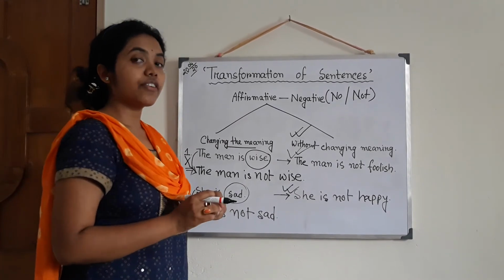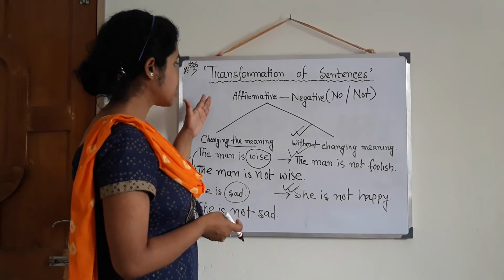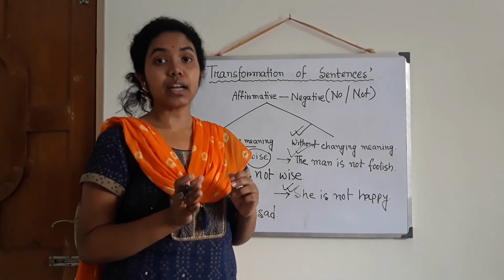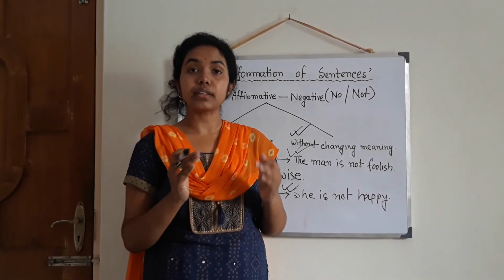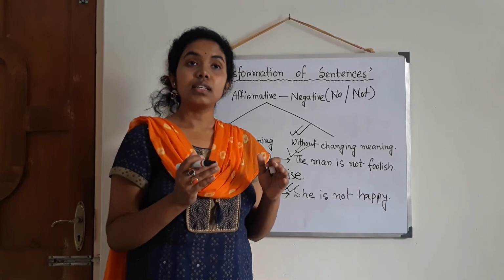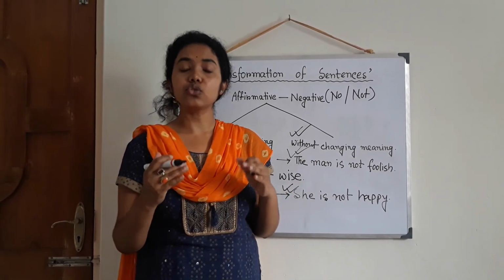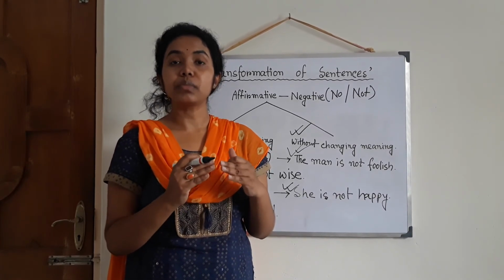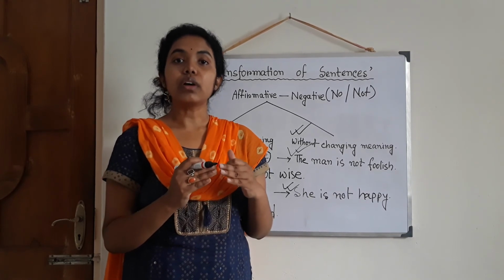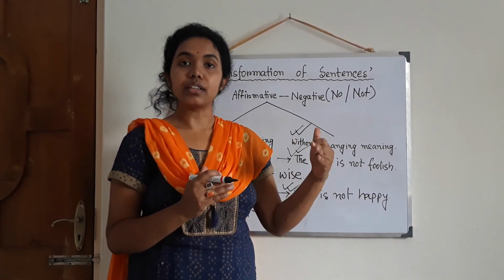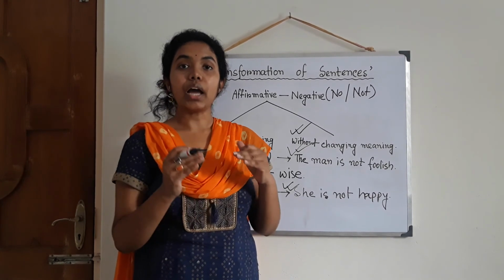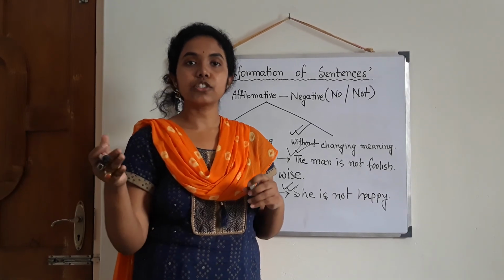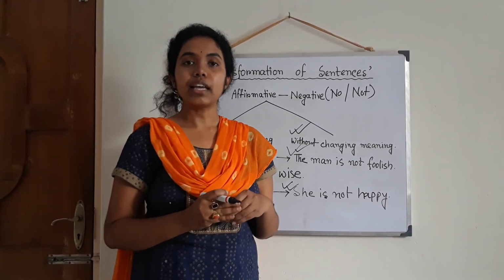Okay, now there are several rules for the transformation of sentence from affirmative to negative. There are a total of 18 rules. You can understand, 18 rules means 18 types of sentences are there, their phrases are there, clauses are there, and so many things that you don't know. So you are the beginners, means you are learning now. So what we will do, step by step we will learn. But as you are beginners, I will go up to rule number 4. Further, in any other class, maybe at any other time, I can explain the others.